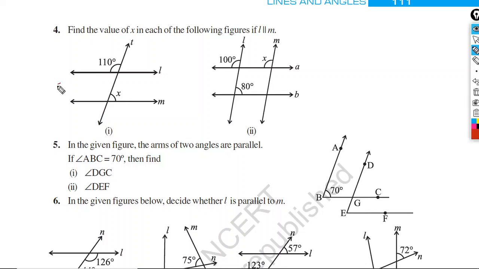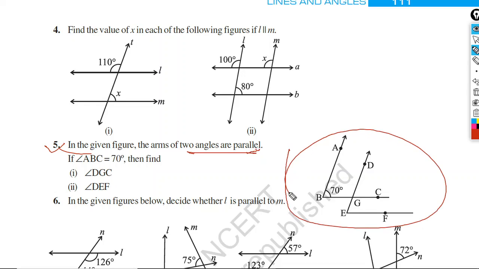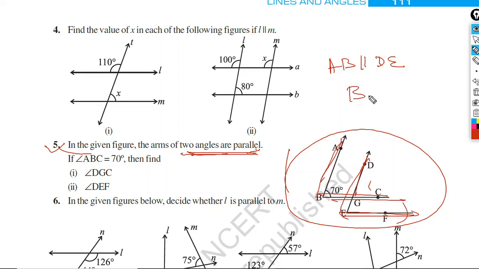Now let's read question number 5. In the given figure, the arms of two angles are parallel. You can see in this figure. Arms of two angles are parallel. So here arms of the first angle are AB and BC, and DE and EF. So AB is parallel to DE, these two lines are parallel, and BC is parallel to EF. If angle ABC is equal to 70 degree, look at the figure.